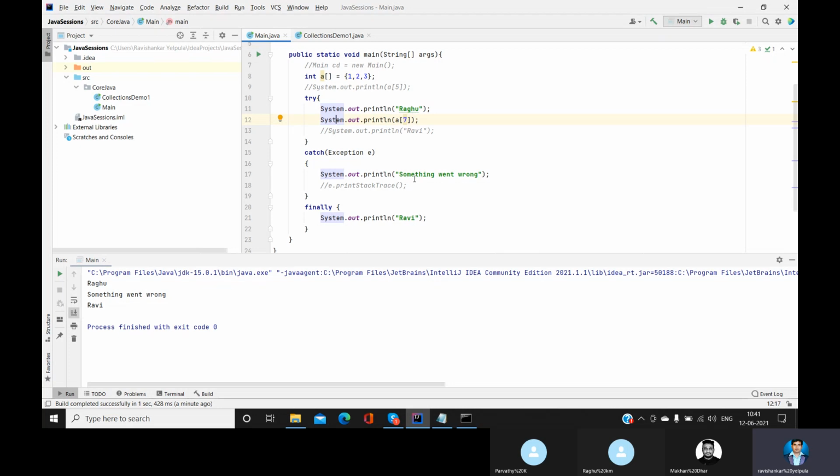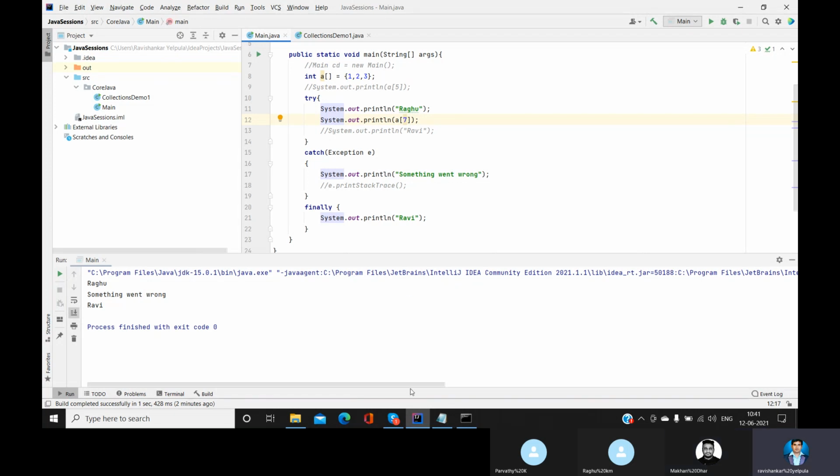Got it, guys? Yes. Yeah, Makan, anything do you want to add? No, Ravi, I think this is enough. This is enough, right? Okay.